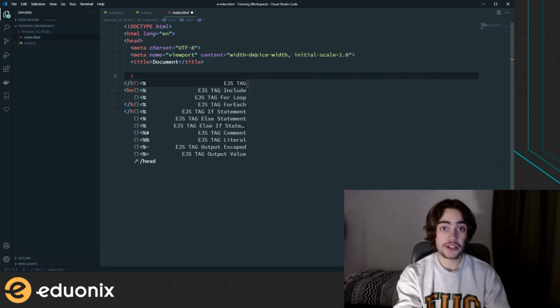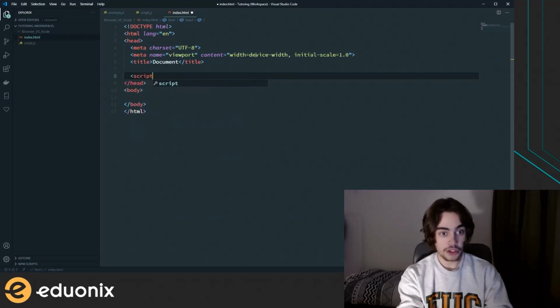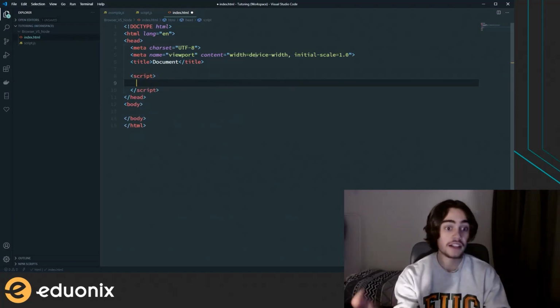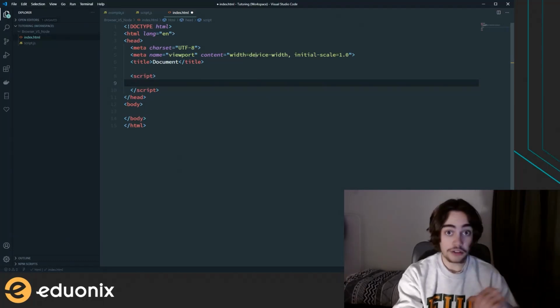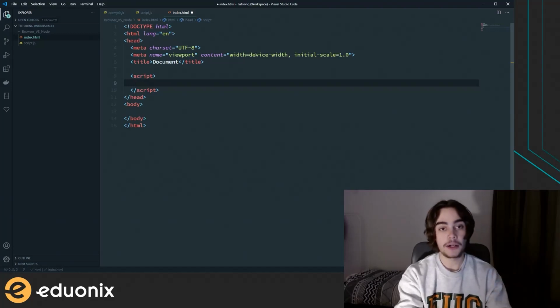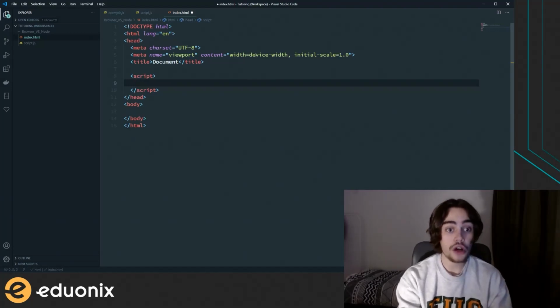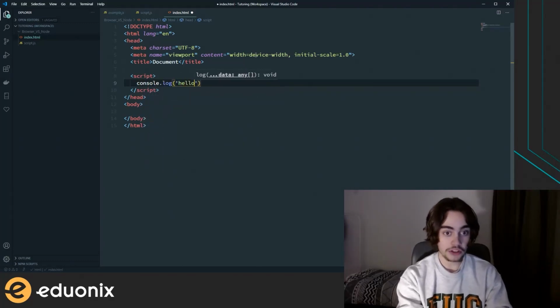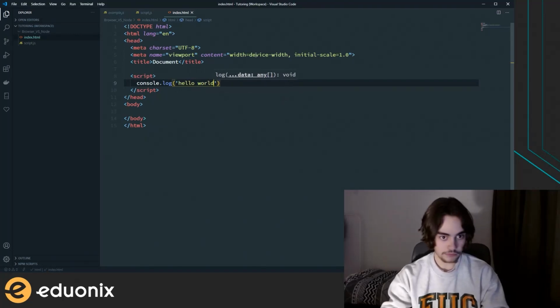So as I showed you in the HTML video, we just basically create an opening and closing tag, similar to what we would do for CSS styles if we wanted to use inline CSS. And then we can just start writing JavaScript here, and our browser will know that because it's in a script tag, it should be executed as JavaScript. So I'm going to give a quick little hello world demonstration.